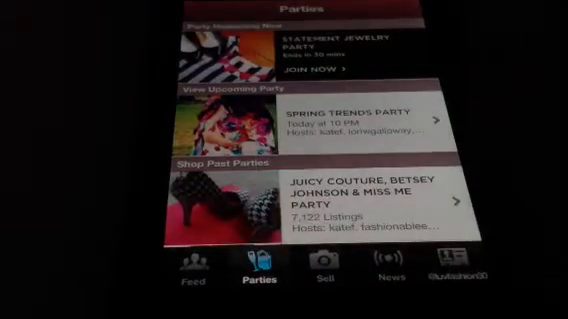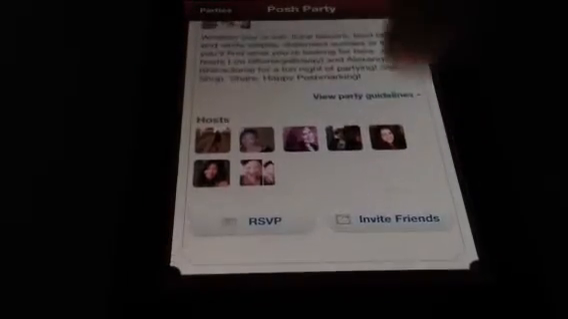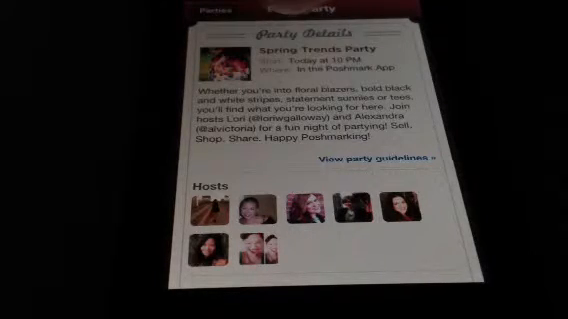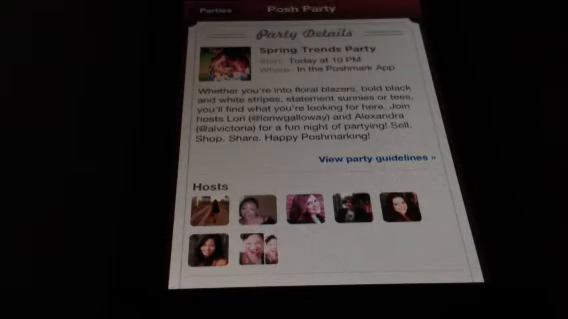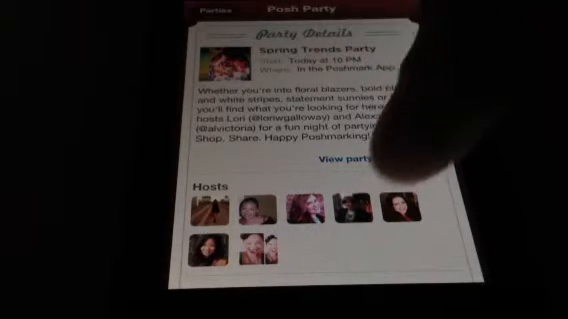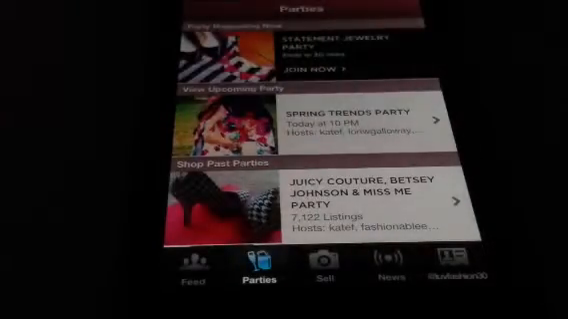Now with the parties, I think you saw the parties pretty well. When you click on a party, it tells you the details: when it starts, where it is, and an overall description of it. And if you view the party guidelines, it tells you what brands are allowed and what categories are allowed.